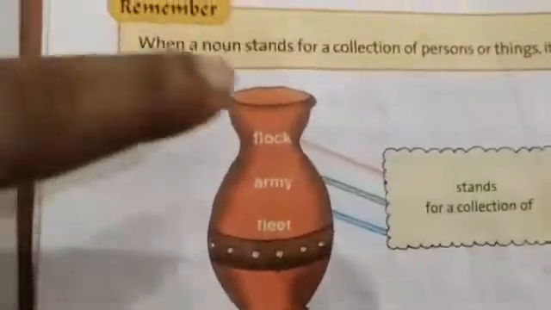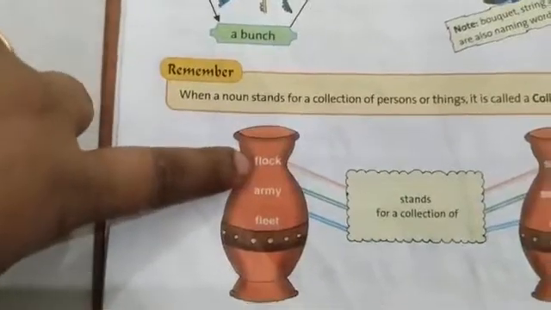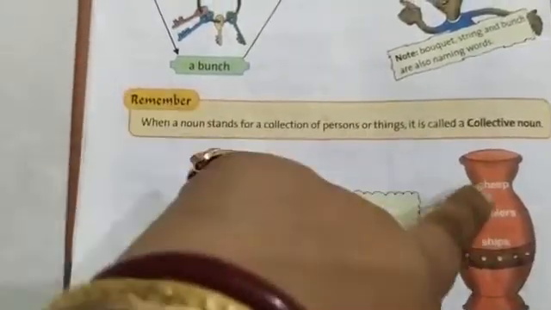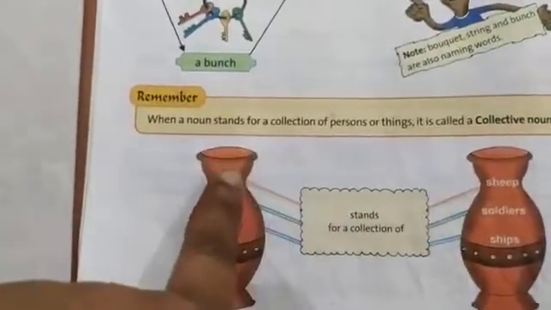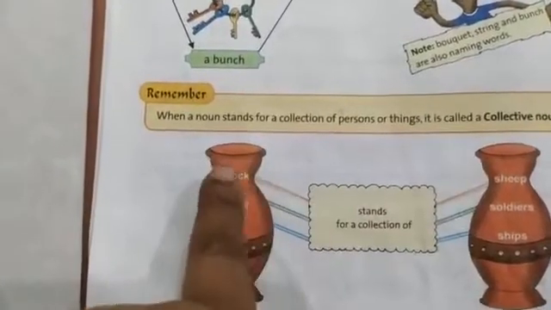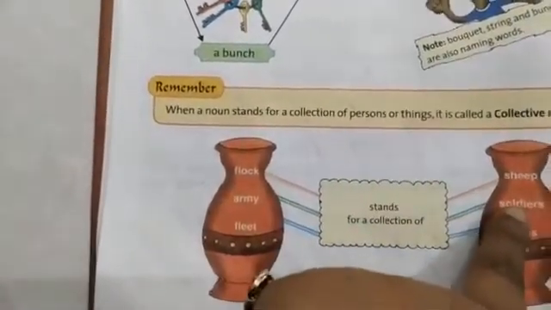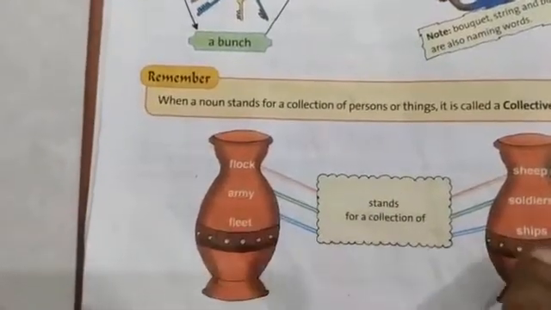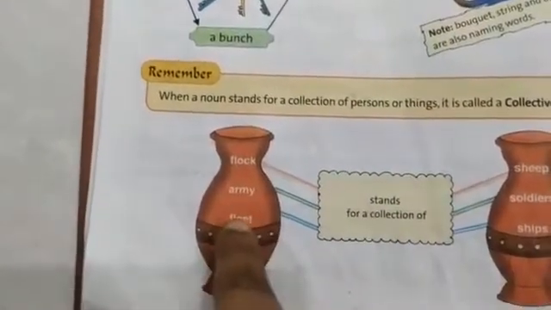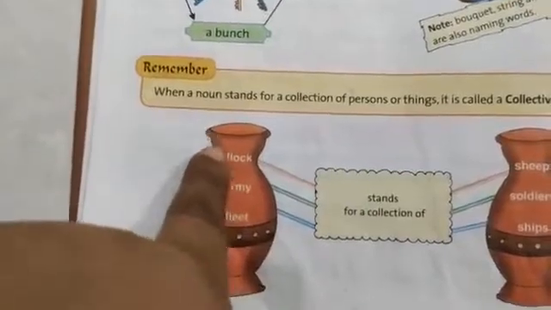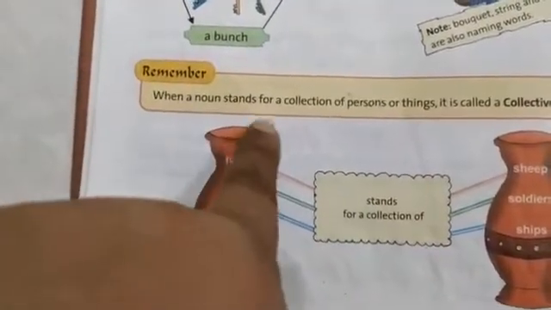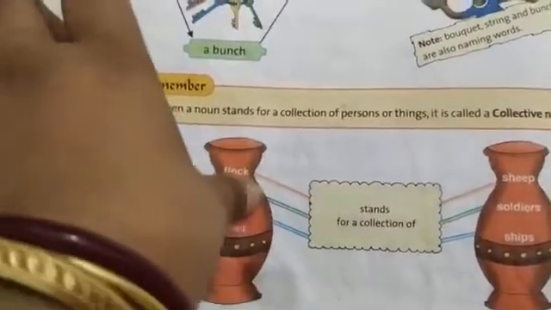Now come to here, flock. Flock is a collective noun. It is a flock of sheep. A group of sheep, that is a collection of sheep, is called a flock. Collection of soldiers, army. Collection of ships, fleet. So flock, army, fleet are also naming words.